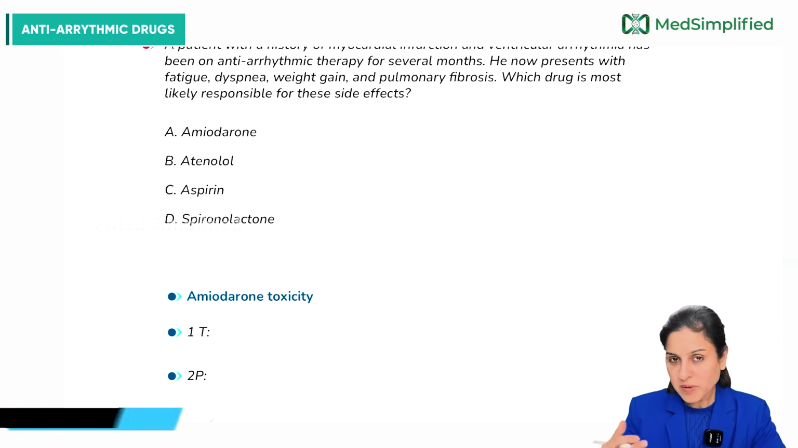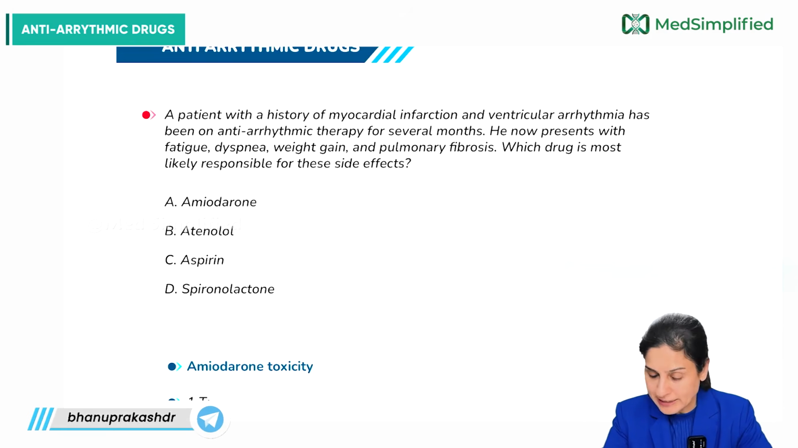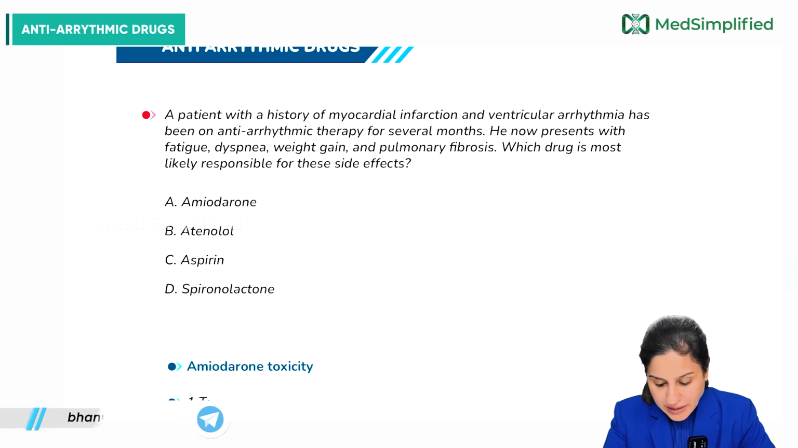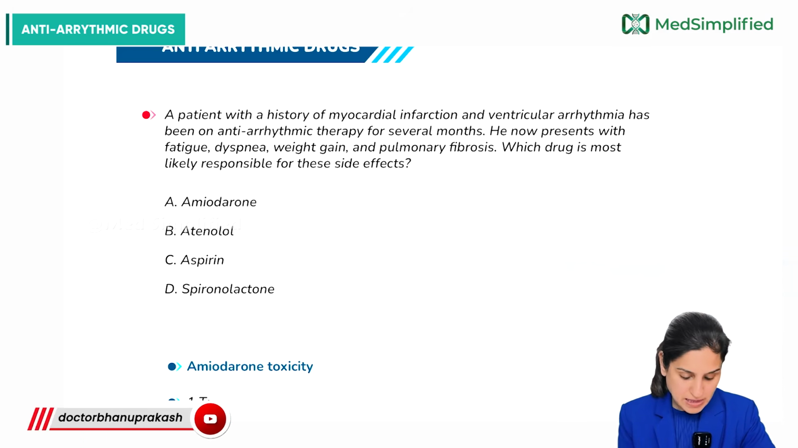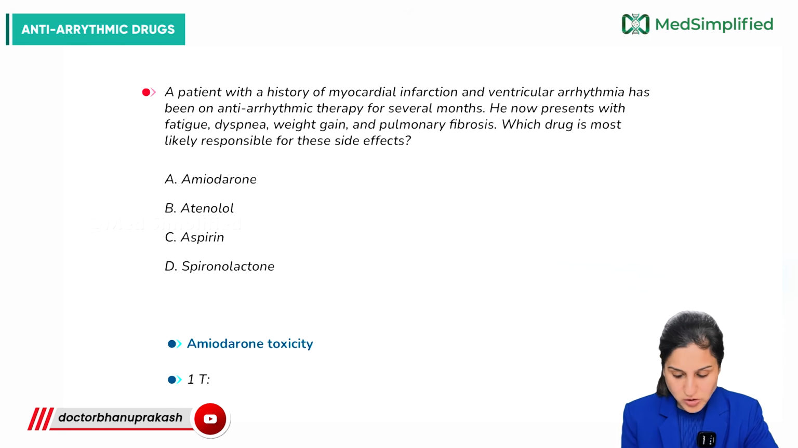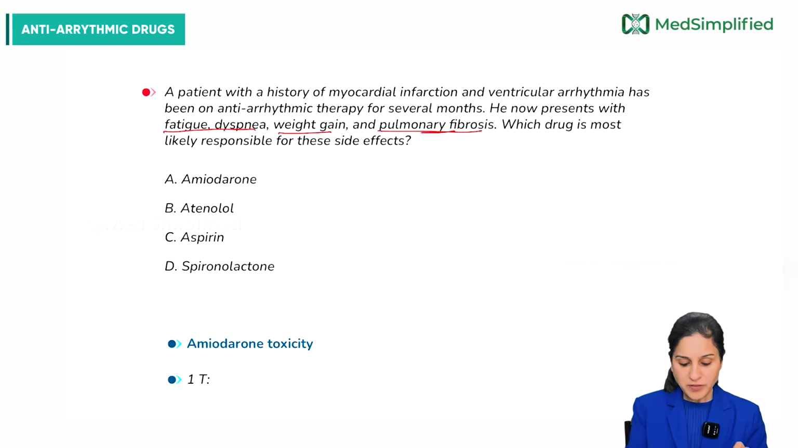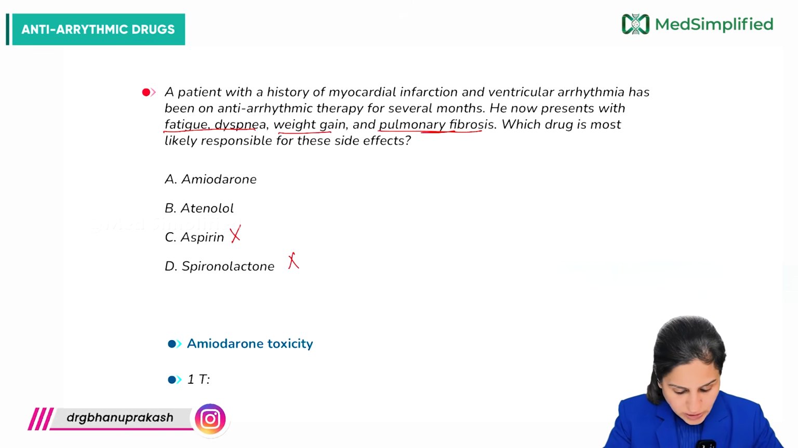Now let's do a question from the previous year. A patient with a history of myocardial infarction and ventricular arrhythmias has been on an antiarrhythmic therapy for several months. He now presents with fatigue, dyspnea, weight gain and pulmonary fibrosis. Which drug is most likely responsible for these effects? Amiodarone, atenolol, aspirin, spironolactone. So remember, there is fatigue, dyspnea, weight gain, pulmonary fibrosis. Out of them, we know that aspirin and spironolactone, we don't use them in case of arrhythmia. So that is ruled out. Now we are left with amiodarone and atenolol.